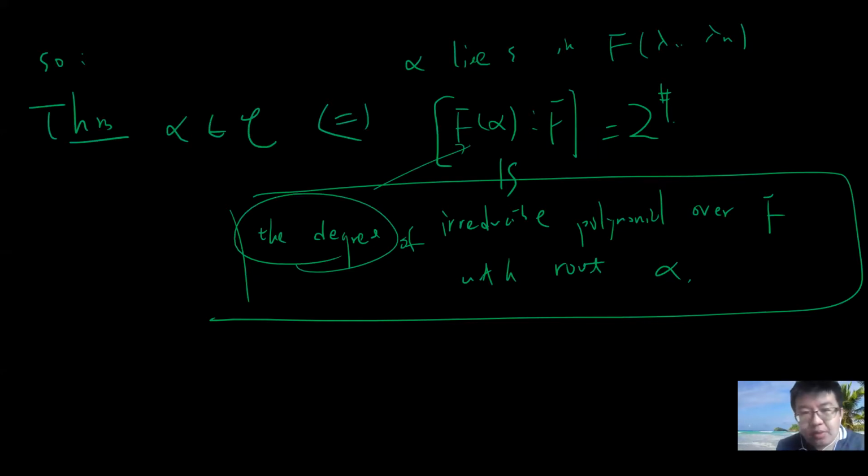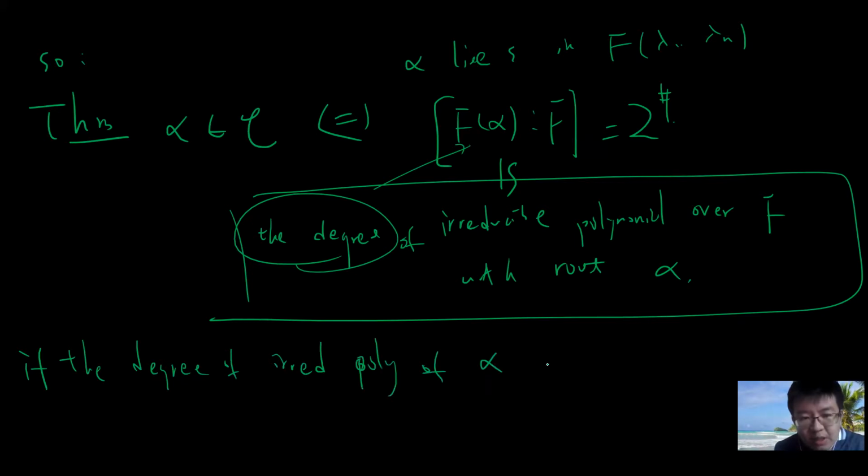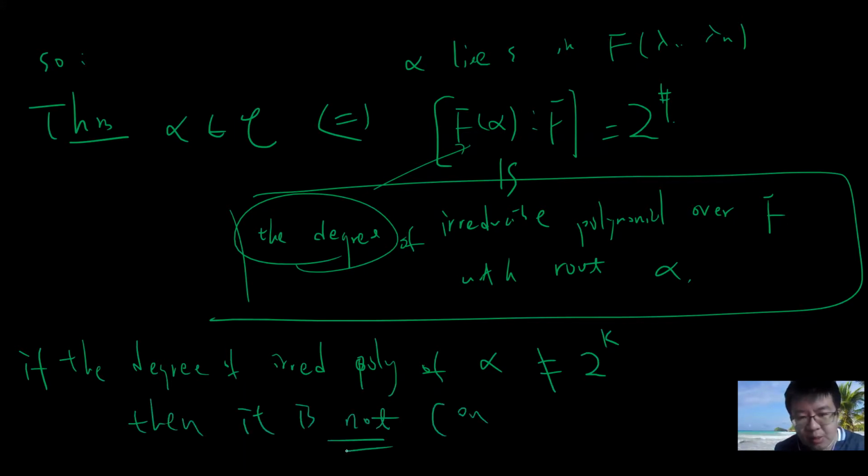So that means that if the degree of the irreducible polynomial of alpha is not 2 to the power of something, then it is not constructible.